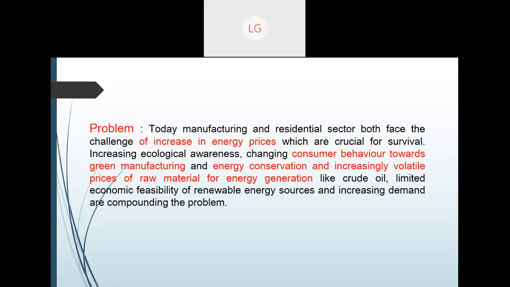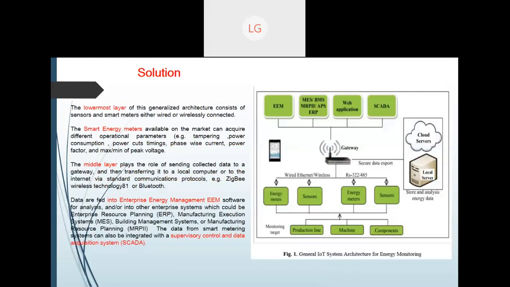This is another use case which I wanted to discuss. Now here on the right-hand side you can see a diagram of what they are doing. Again, it is divided into two parts. Let us start reading this diagram from the lowermost layer. This is a generalized architecture where there are sensors and smart energy meters. These are the two things we want, because we will always have energy meters and sensors, and both are connected wirelessly. It can be wired or it can be wireless.